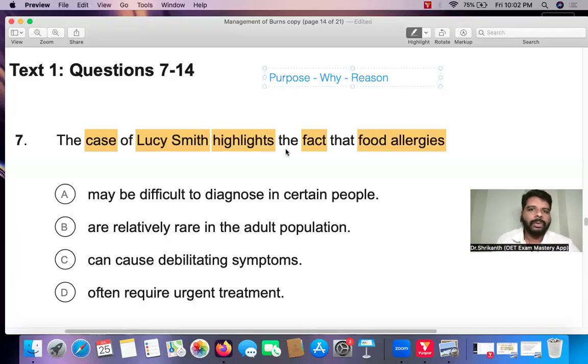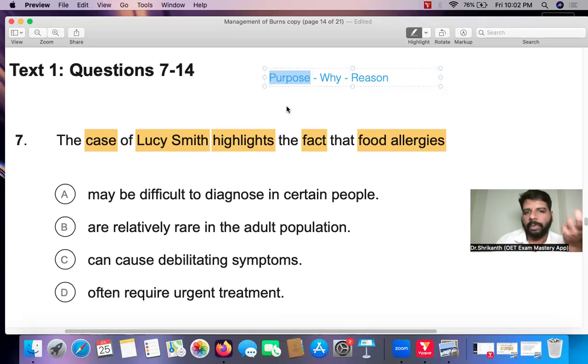He wants to inform us, to give us information, one specific fact about food allergies. And to give us that information, he is using an example of a patient case called Lucy Smith's case. So what is the purpose? This is a purpose type question.